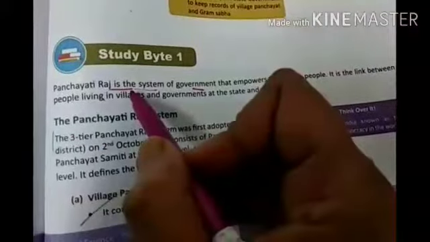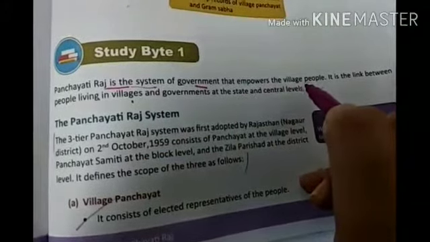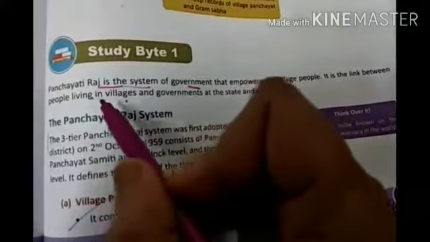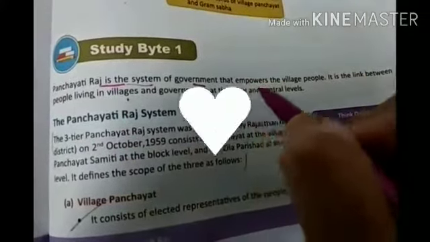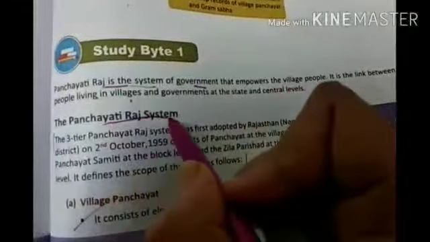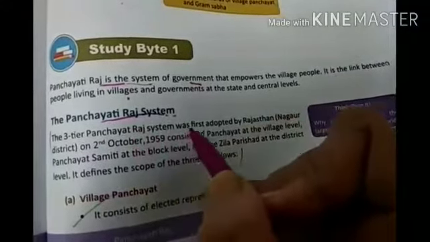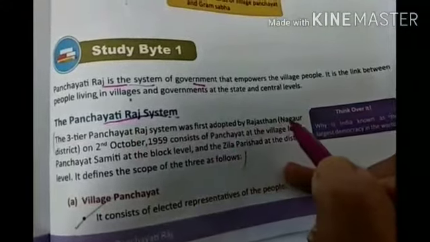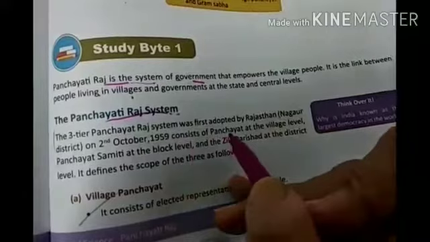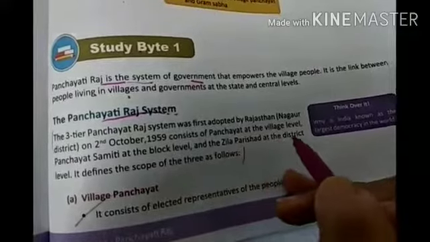Now Panchayati Raj is a system of government that gives the village people the voice to say. It is also the link between the people who are living in the villages and the governments at the state and the central levels. The Panchayati Raj system, the 3-tier Panchayati Raj system was first adopted by Rajasthan Nagaur district on 2nd October 1959, consists of panchayat at the village level, panchayat samiti at the block level and zilla parishad at the district level.